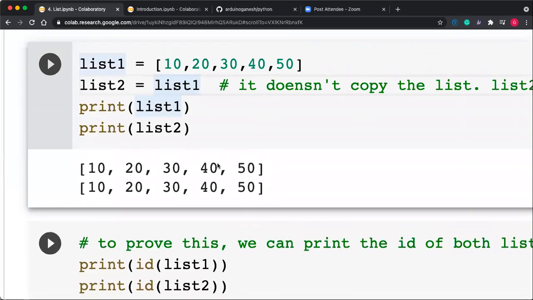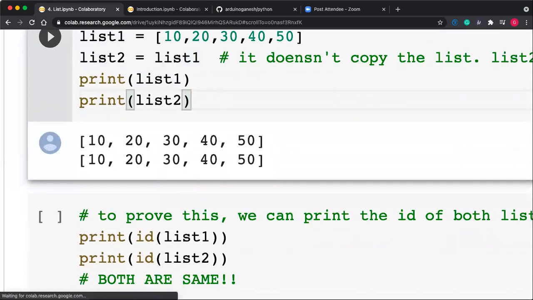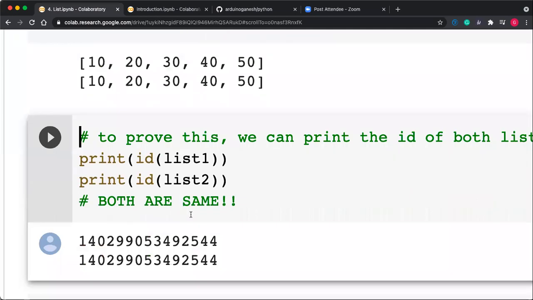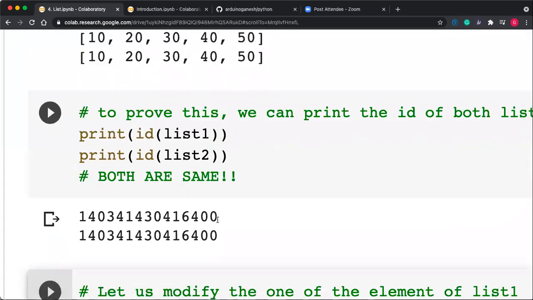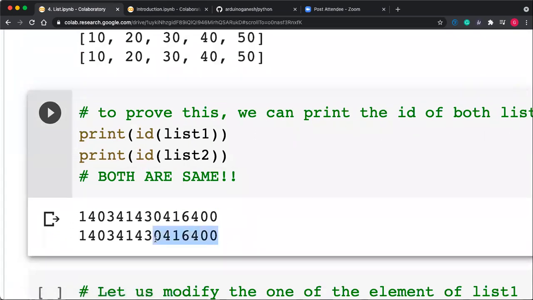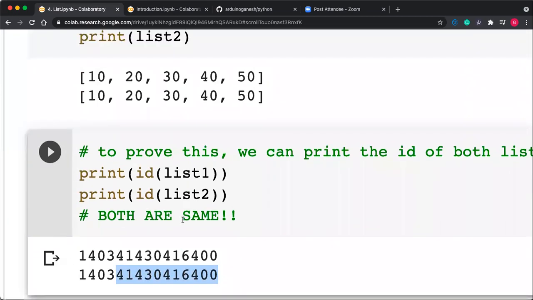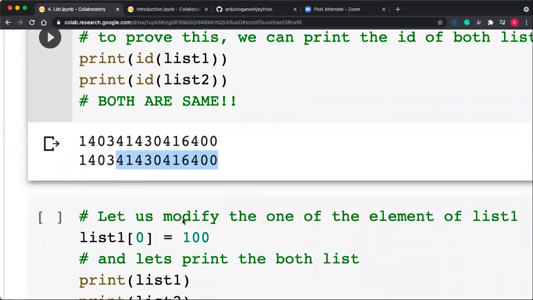So to prove this, here list 1 and list 2 both get printed. Let's run. To prove this, we can print the address of both. You can see here both addresses are the same, list 1 and list 2. It means that list 1 and list 2 are pointing to the same memory.